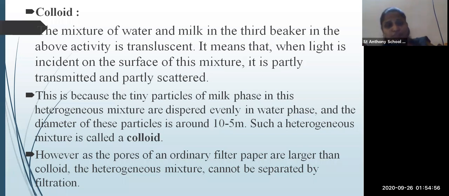The pores of ordinary filter paper are smaller than the colloid particles, so the mixture cannot be separated by filtration. In this mixture, we cannot separate the milk and water. Okay, so milk is an example of a colloid.